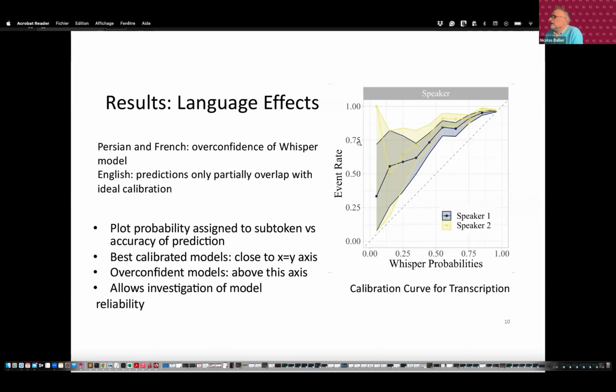And we can see that for Persian, we have the most striking features and differences. This is also true for the different languages, the assumption being the model is not perfectly calibrated for Persian because, with a very low probability, according to the system, which could be equated to the confidence the system has in its prediction, you do have potentially proper predictions.